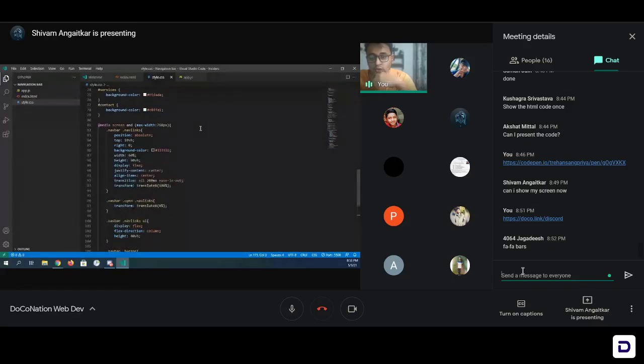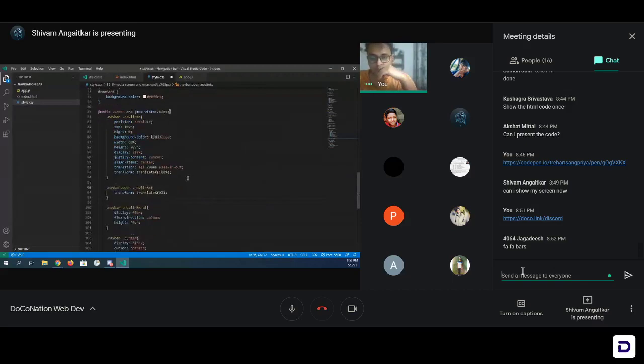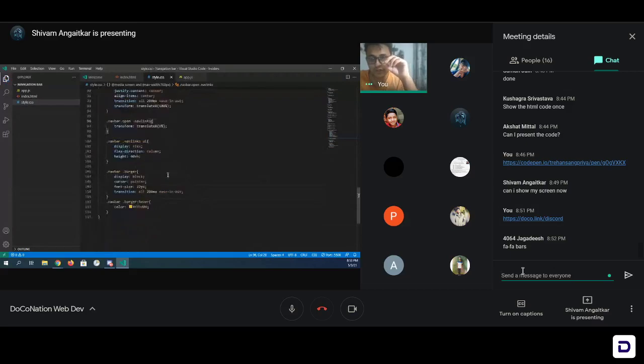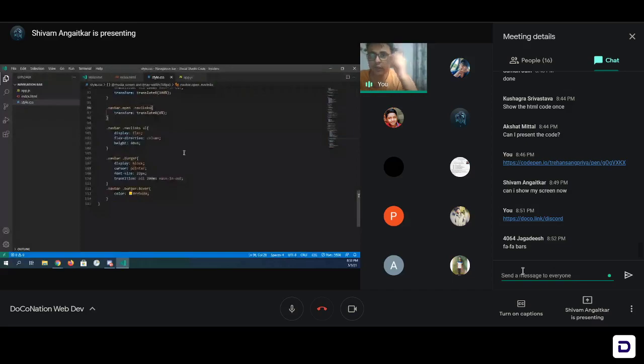Navbar is also okay. The first thing is the navbar and open selector. There should be no space. That was what I was telling. No, there should not be any space in between. So dot navbar and dot open. Remove the space and just stick them together. Yeah, okay, that is one thing fixed. Scroll down. Navbar burger, display block, and cursor. Okay, this looks fine. Can you go back to HTML?